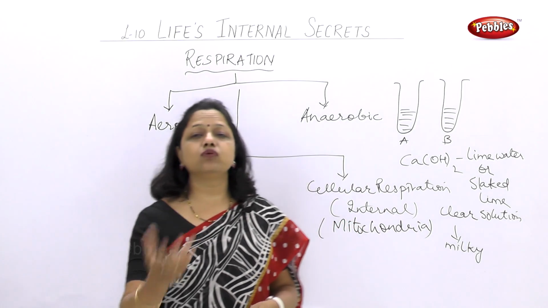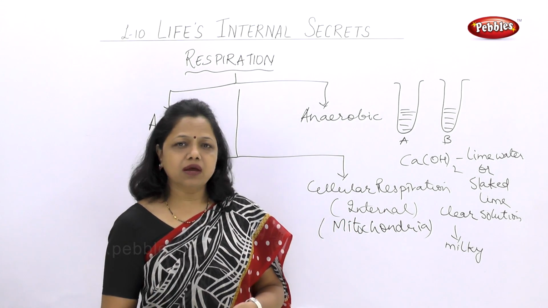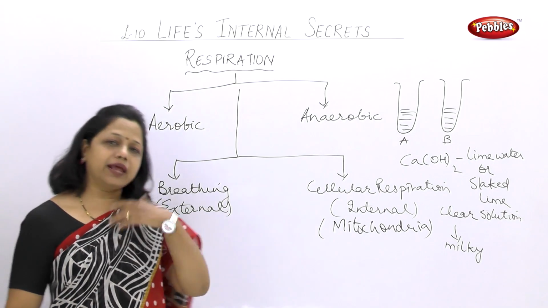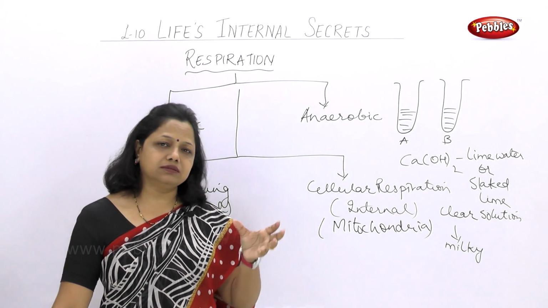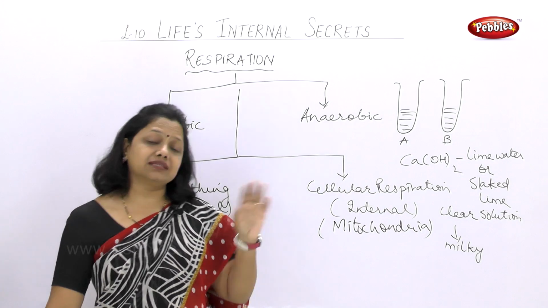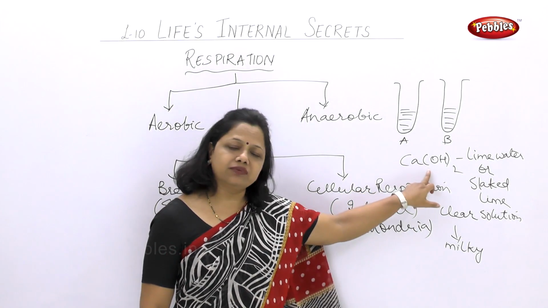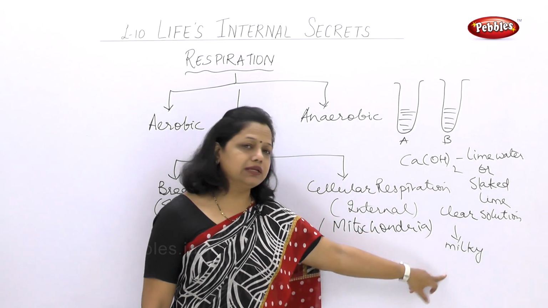So what are we trying to prove? We are trying to prove that when I breathe out, my breath has a lot of carbon dioxide compared to other gases, and that carbon dioxide has reacted with the lime water and turned it milky.